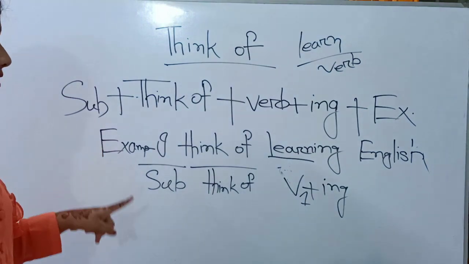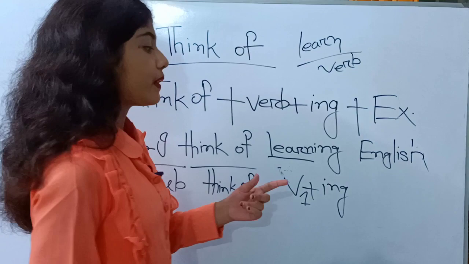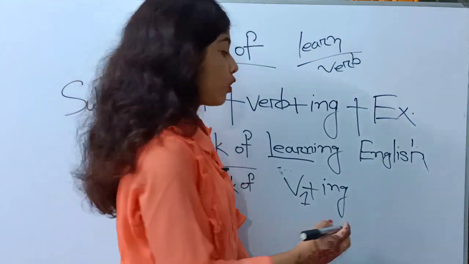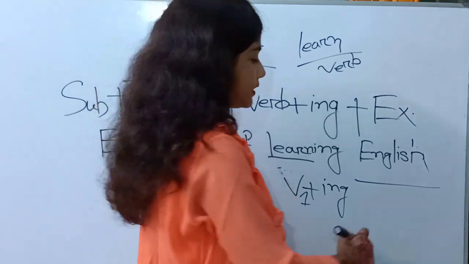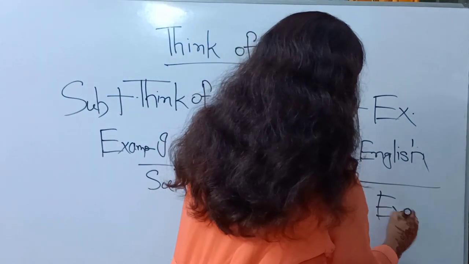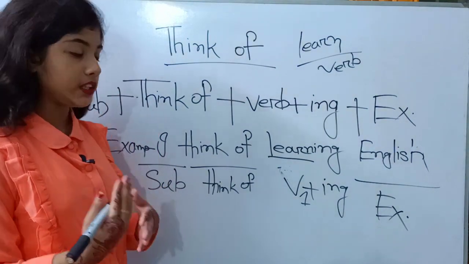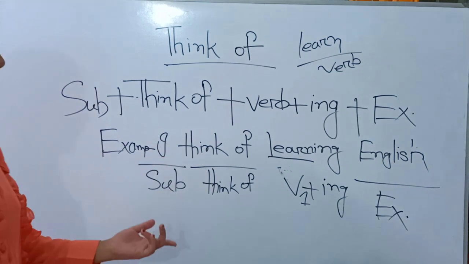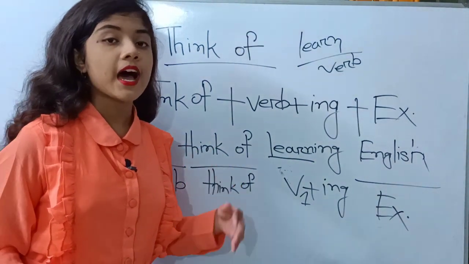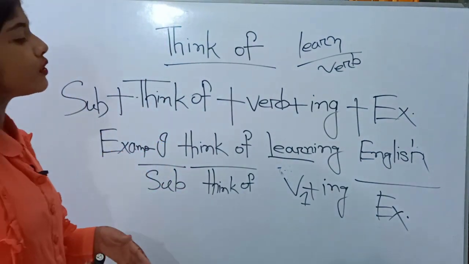So subject plus think of plus verb plus ing plus, here we have English. This is the extension here. So if you need to make a sentence on it, you can use subject plus think of plus verb plus ing plus extension. The sentence is I think of learning English.